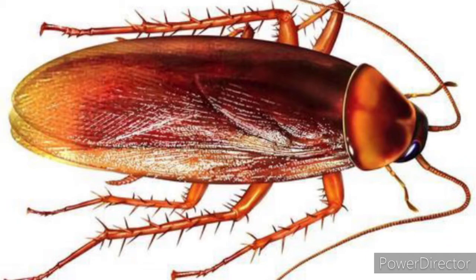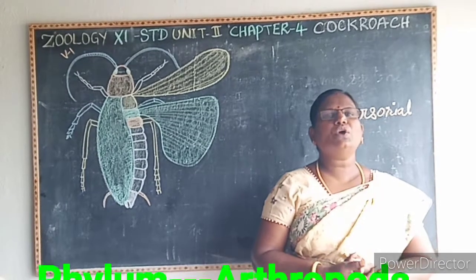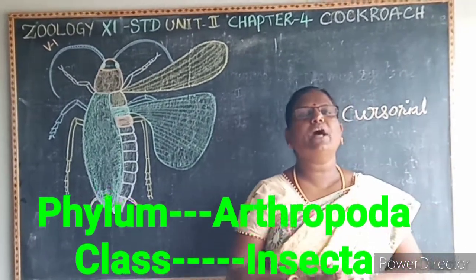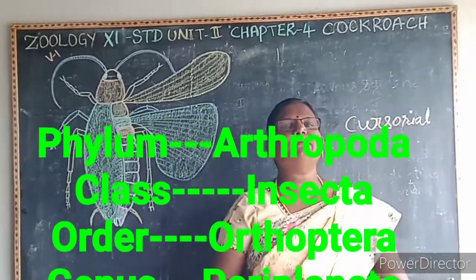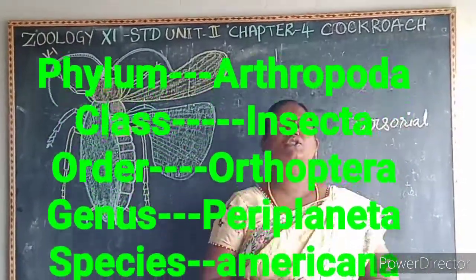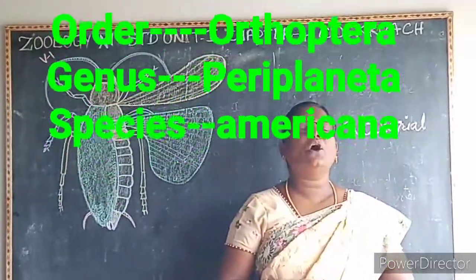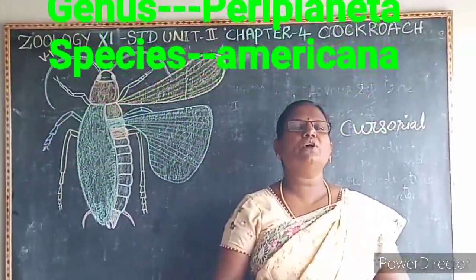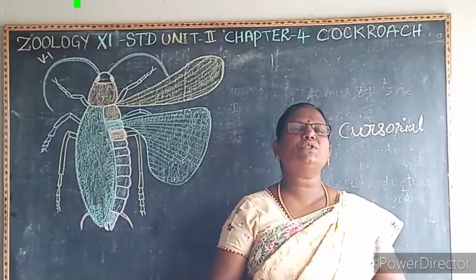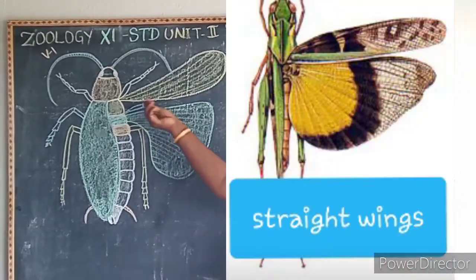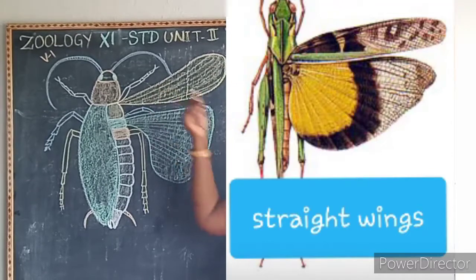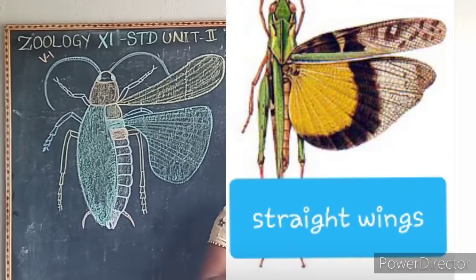Cockroach belongs to the phylum Arthropoda. Arthro means what? Jointed. Poda means what? Legs. So what is the meaning of the word Arthropoda? Jointed legs. Then it belongs to the class Insecta. Then order Orthoptera. Ortho means what? Straight. Ptera means what? Wings. See the picture? It has got the straight wings. So it belongs to the order Orthoptera.